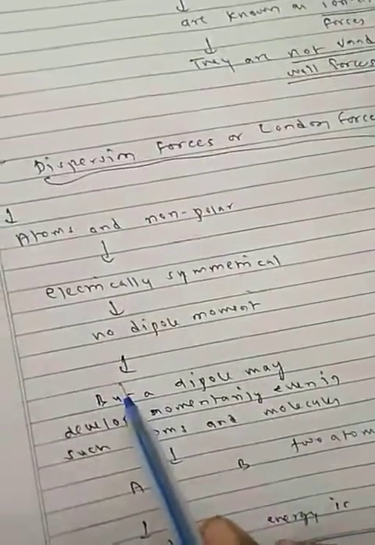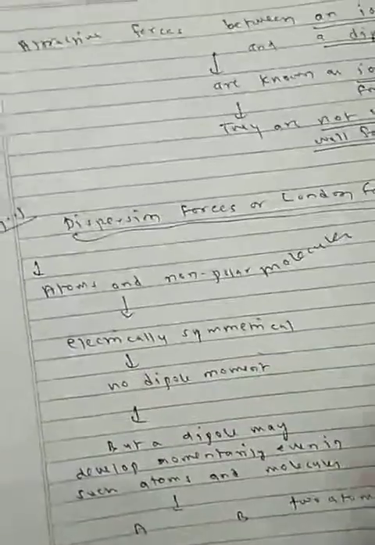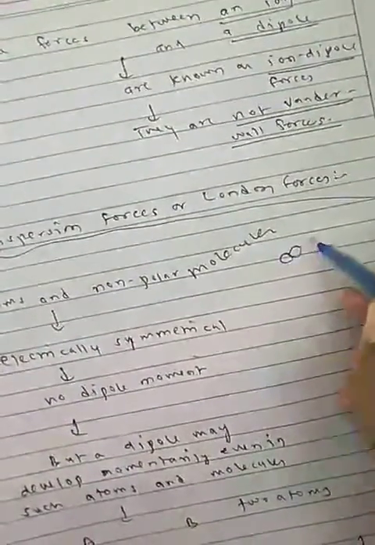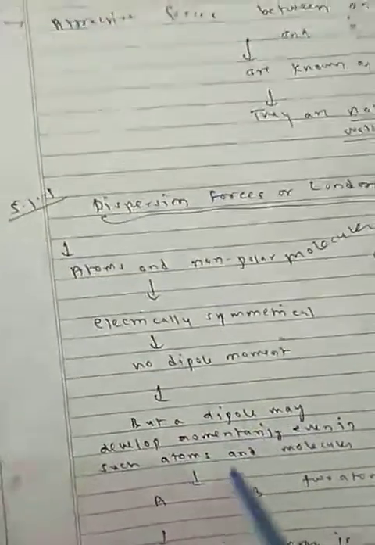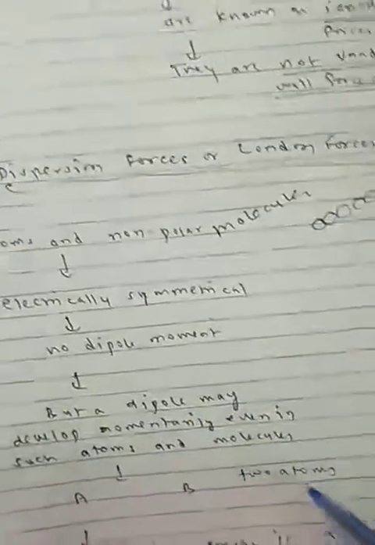So there is no dipole moment. Earlier I taught you with examples what a dipole moment is. But a dipole may develop momentarily, for just a few seconds, even in such atoms and molecules.